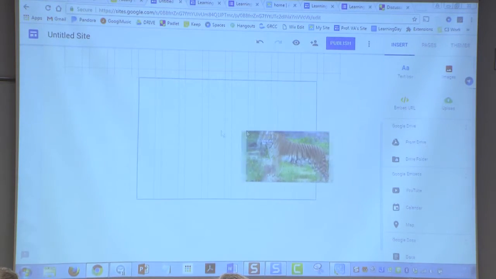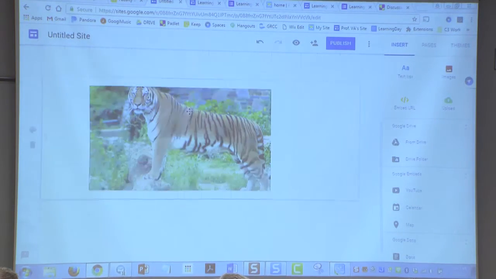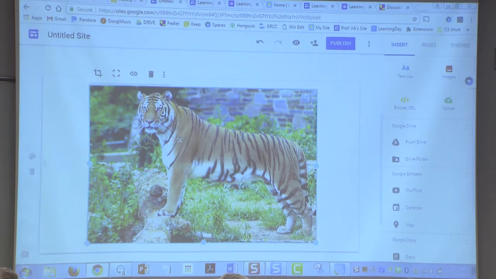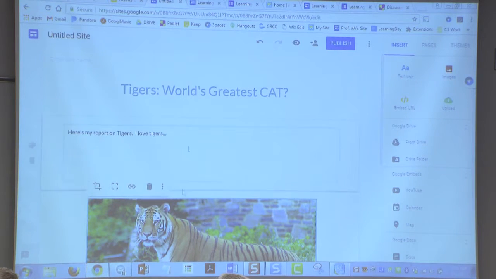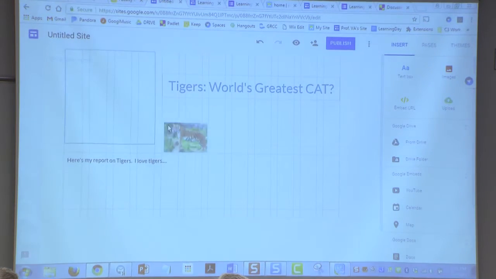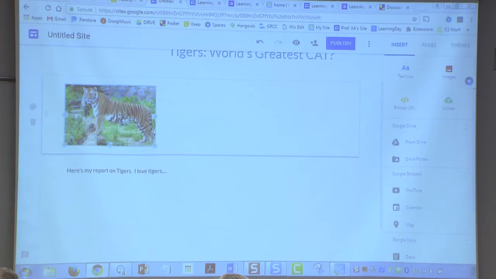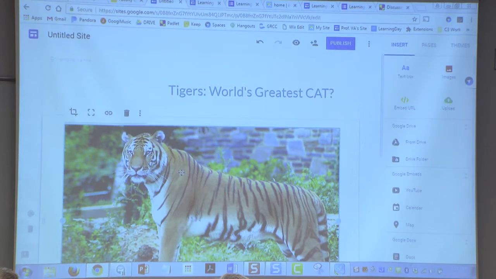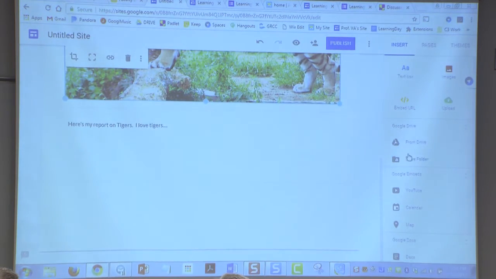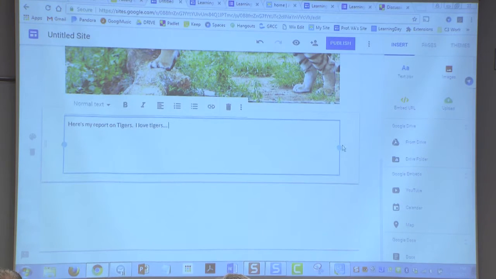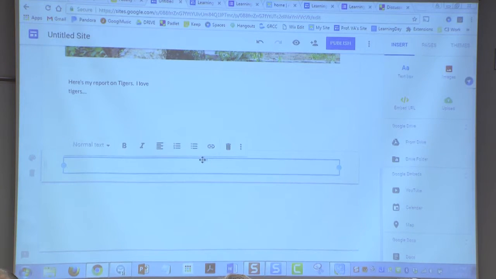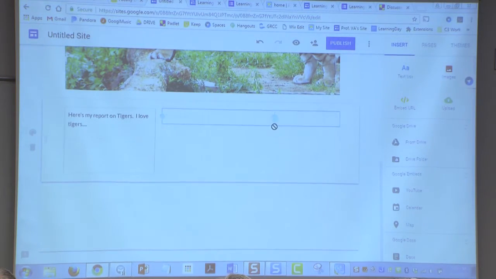You notice the grid. You can't change the grid, but you can make it centered. You can make it bigger, smaller. And then this little button scales it. Tigers. I kind of want the picture up here. I could do that. I could do this, and then make it bigger again. I could put it above the headline, etc. There's my tiger report. I can upload things, I can add all the text I want. I could make the text in columns, and then have another text box that goes up here and should be the same size as that column, etc.